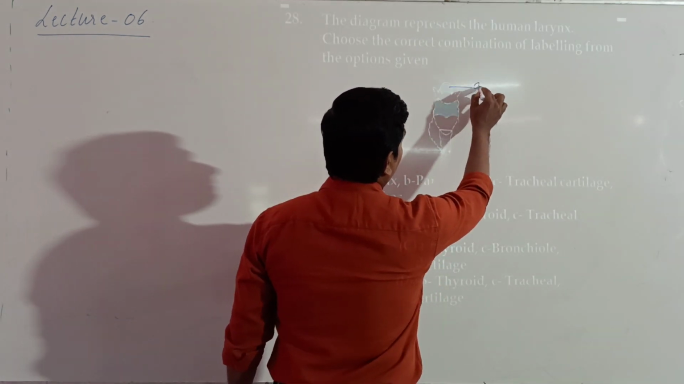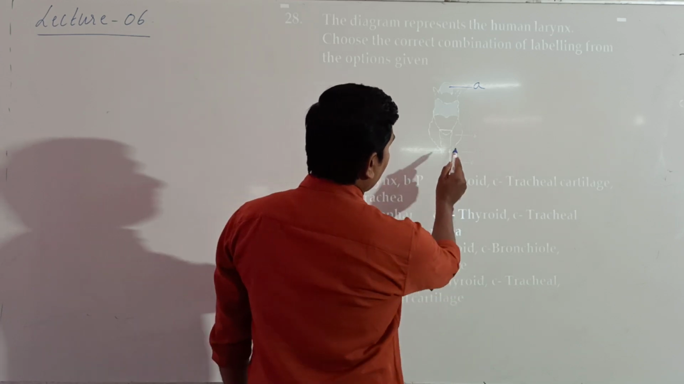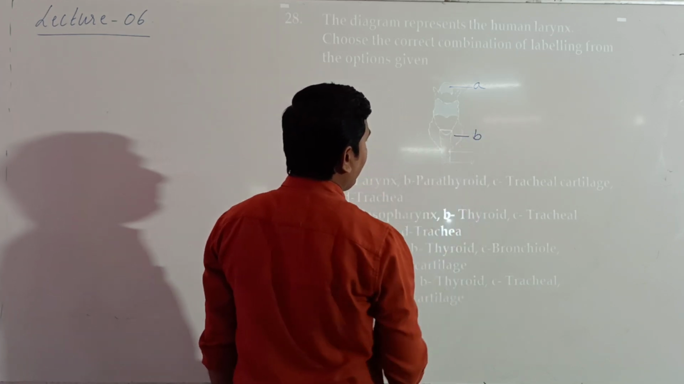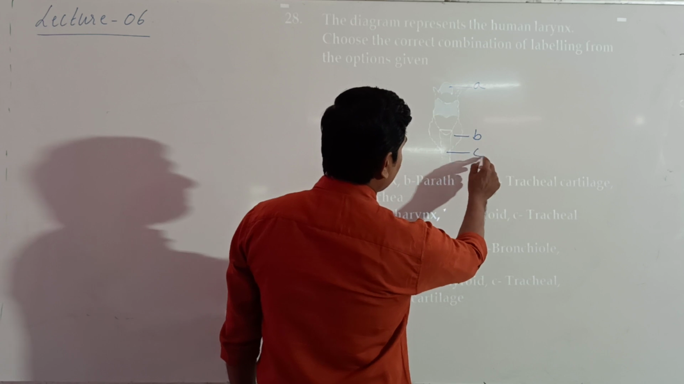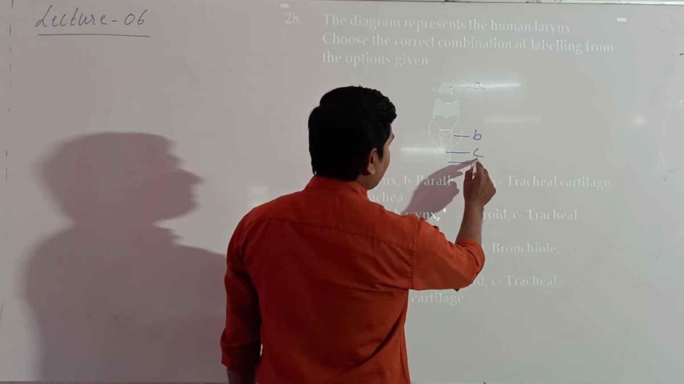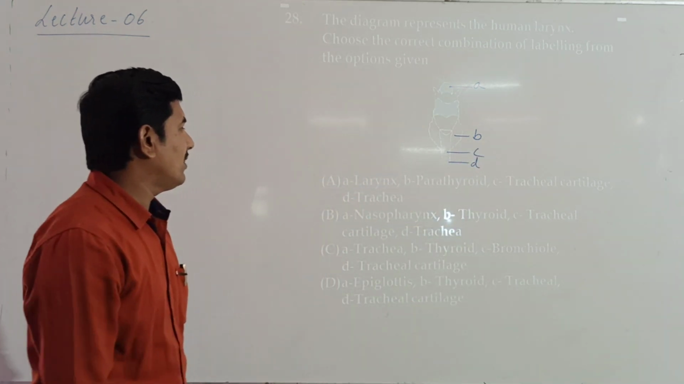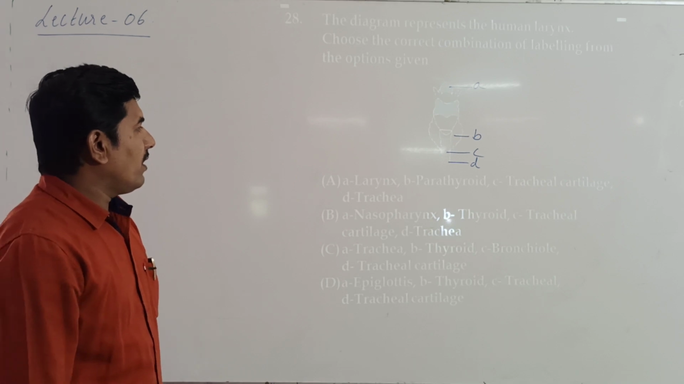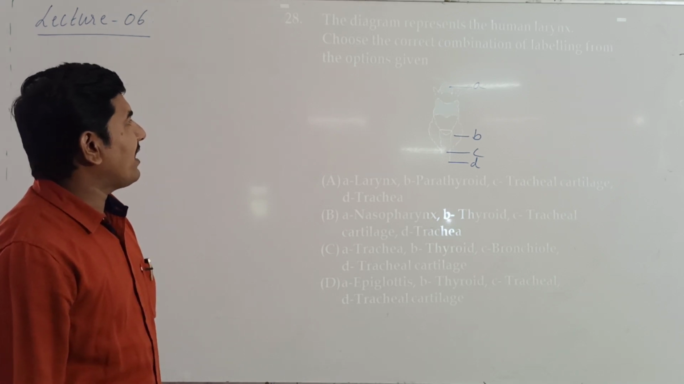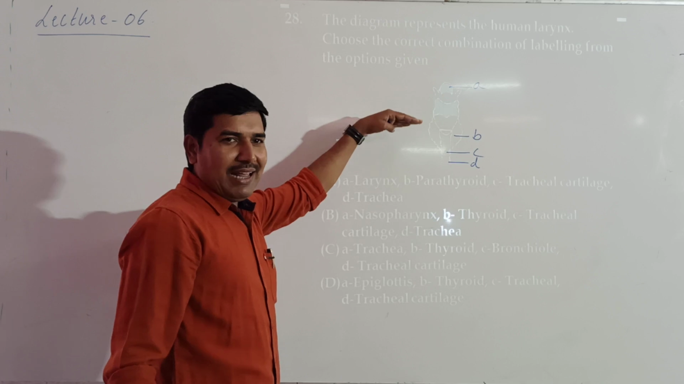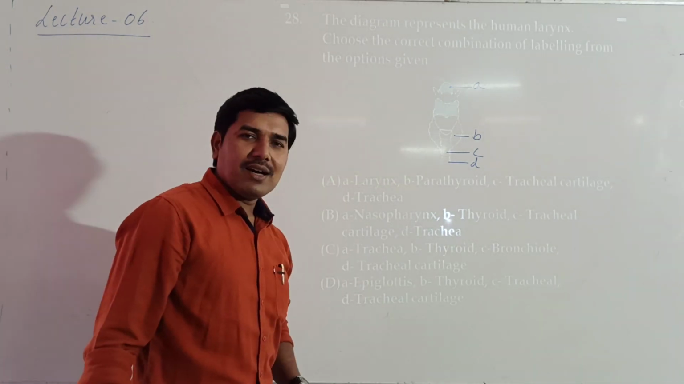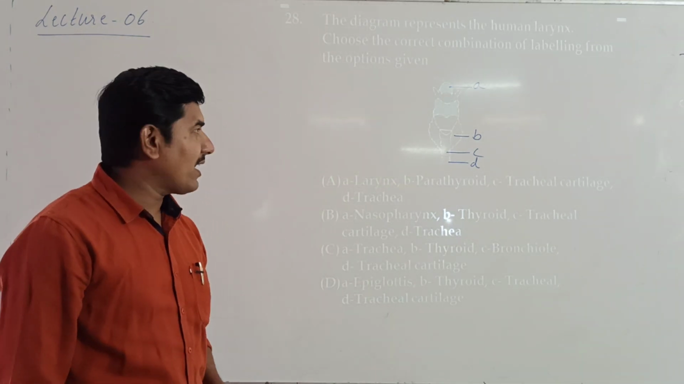Upper part, this is labeled as A. This is labeled as B. Here it is labeled as C. And here it is labeled as D. Okay, so here we have the labelings. Now, here what has to be identified? Labeling along with the correct representation has to be identified.